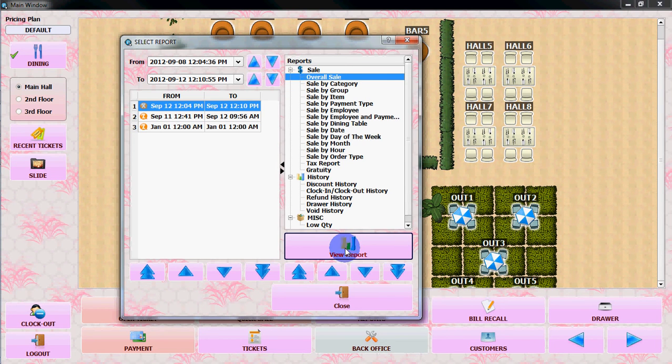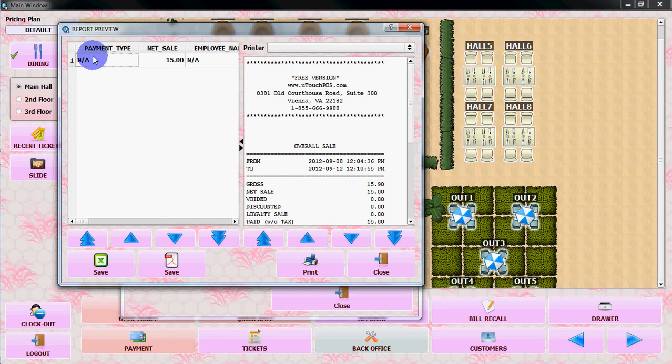overall sale. View it. It will show you the payment type, though we do not have any sale with cash. It will show you the net sale, employee number, employee name, paid tax, refund, voided. All those information will show in the report. You can save it in PDF file or you can save it in a CSV file. You can straight away print the bill from here.